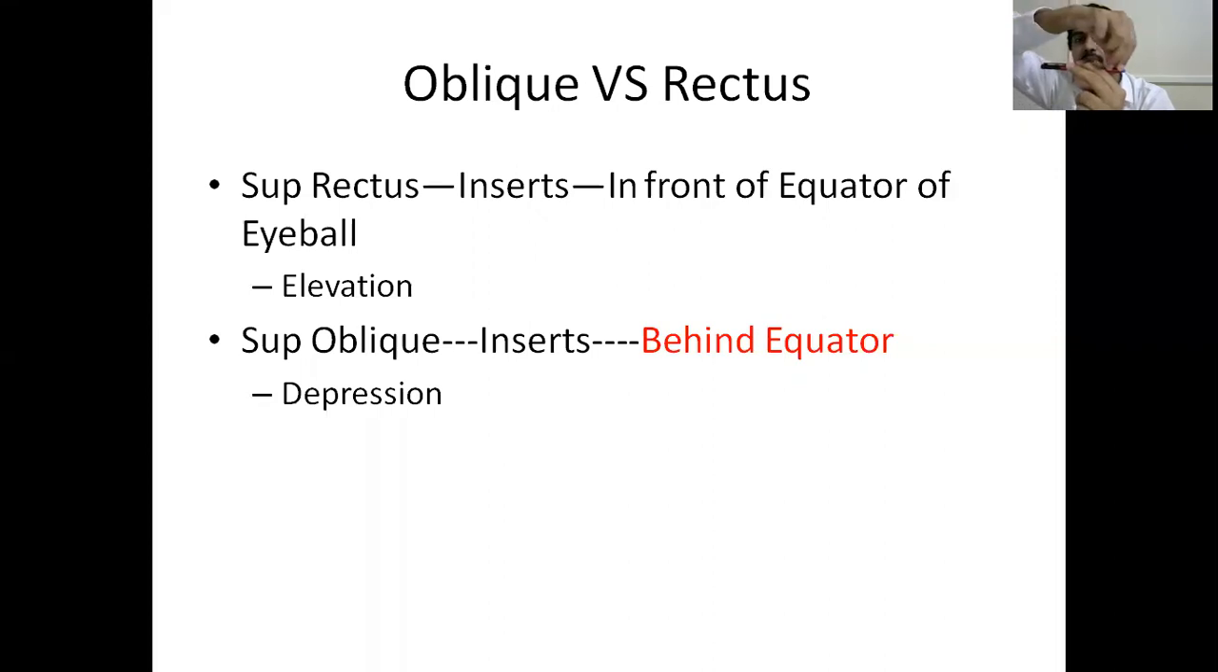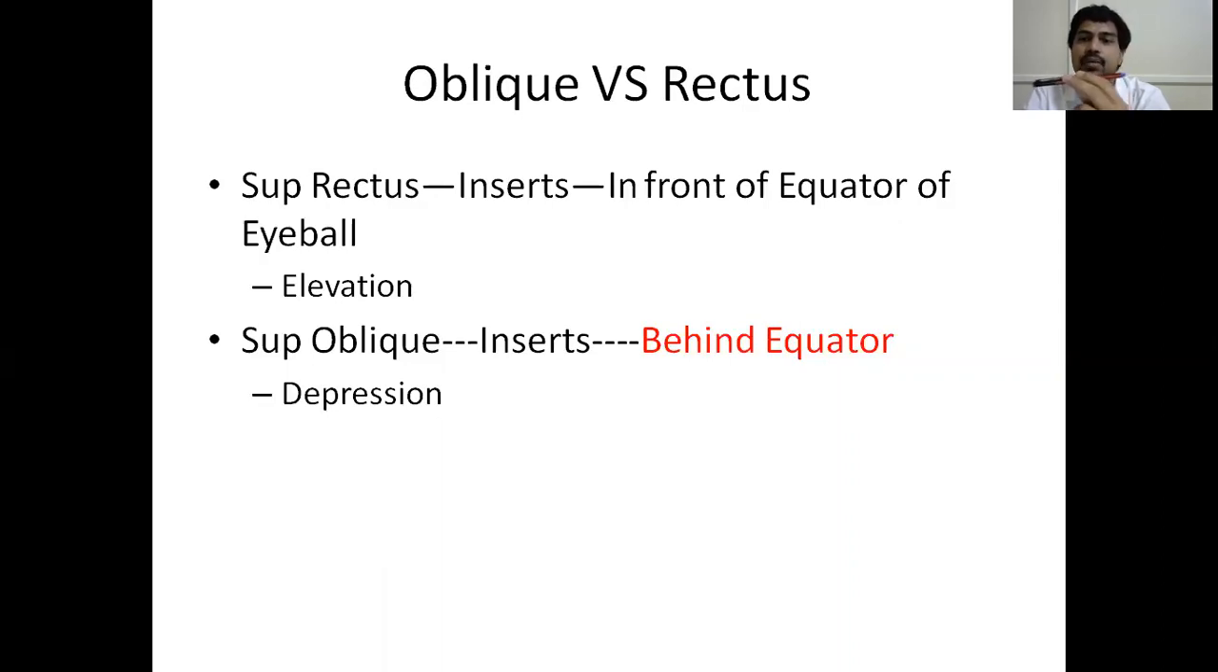But the superior oblique attaches behind the equator. So now if the superior oblique contracts, the eyeball is getting depressed. So hope you all are clear. Both superior rectus and superior oblique attach superior to the eyeball. But when the superior rectus contracts, the eyeball is turning upwards or getting elevated. But when the superior oblique contracts, the eyeball is getting depressed or turning down.